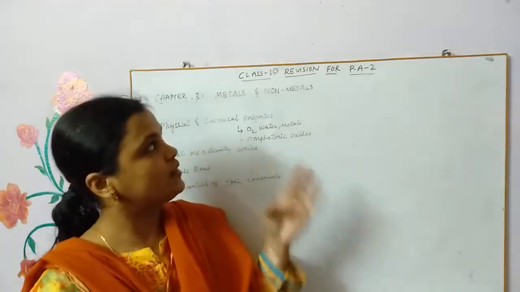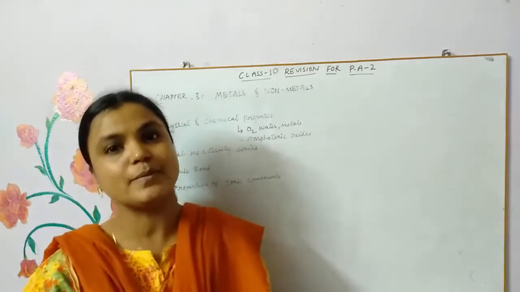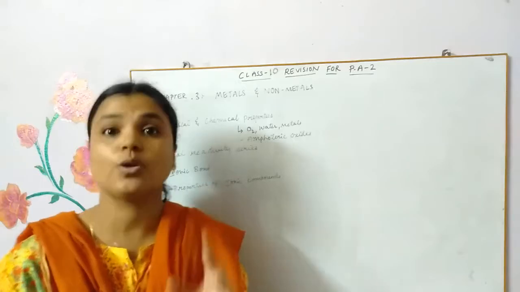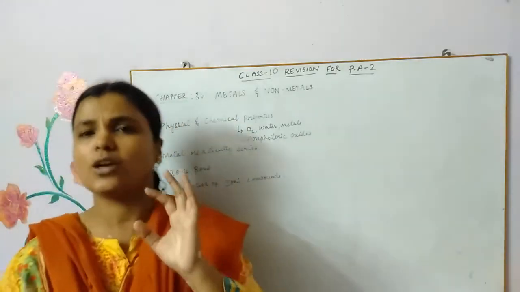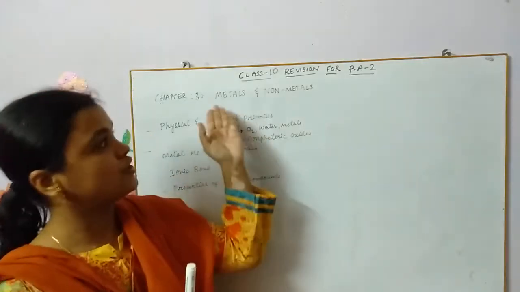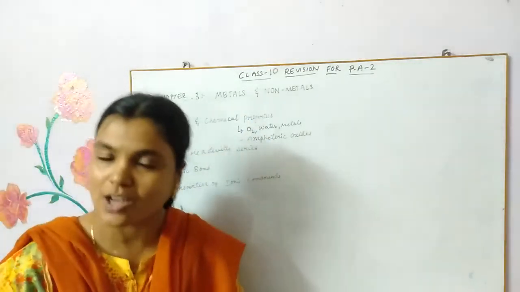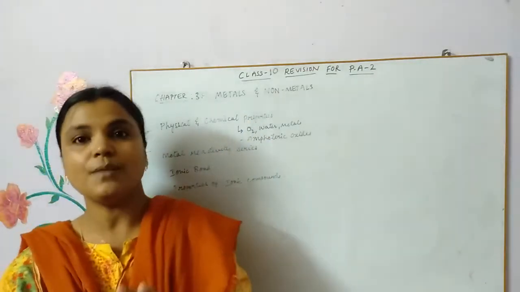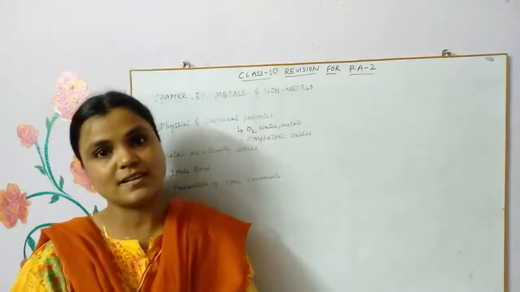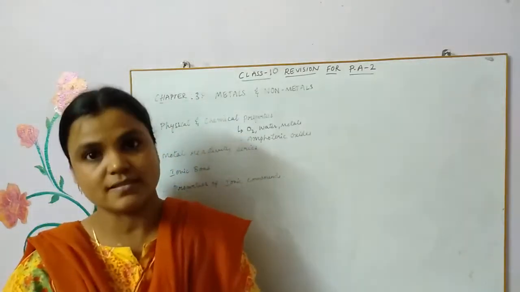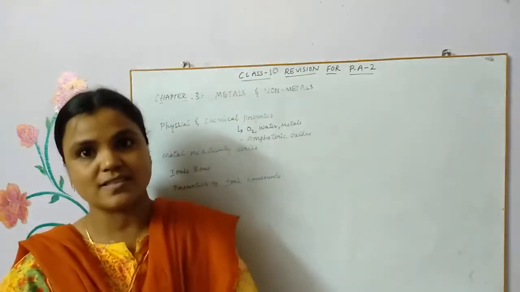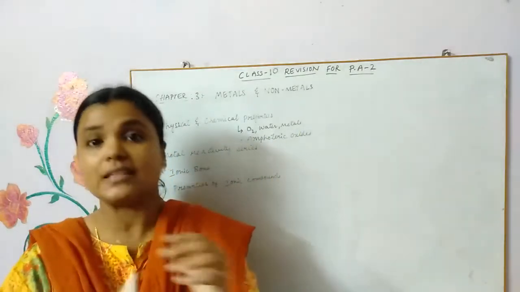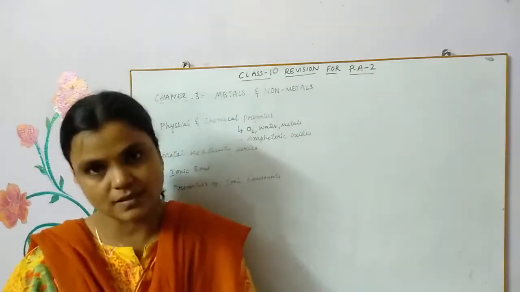Children, I'm back with the revision for periodic assessment 2. And as you know, tomorrow you're going to write your science exam. Here is the quick revision of chapter 3, metals and non-metals, children. If you see your 10th board revised syllabus, the metallurgy of metals, that is extraction of metals and the corrosion and the rancidity, the entire last part is deleted from the syllabus, children.